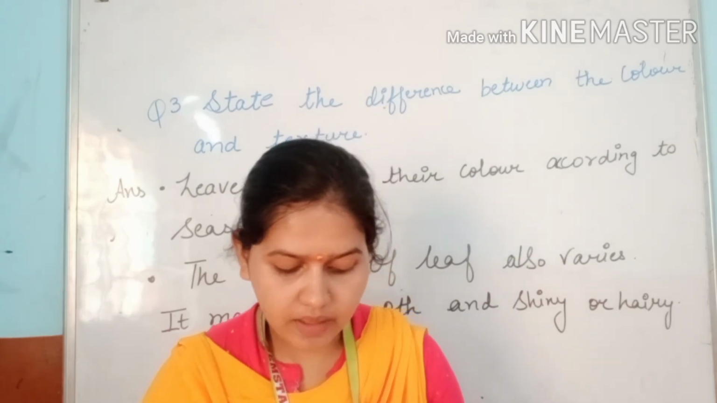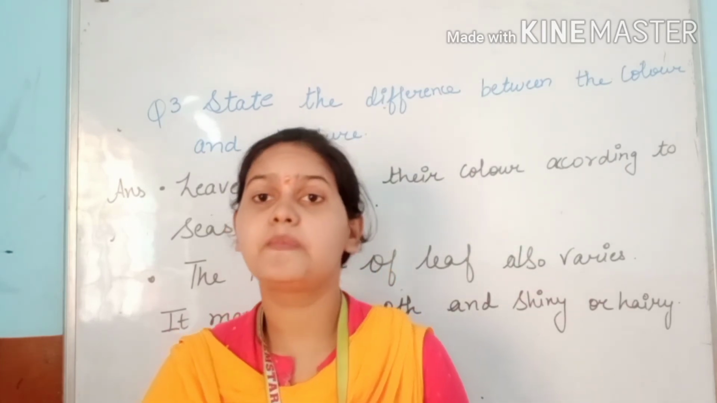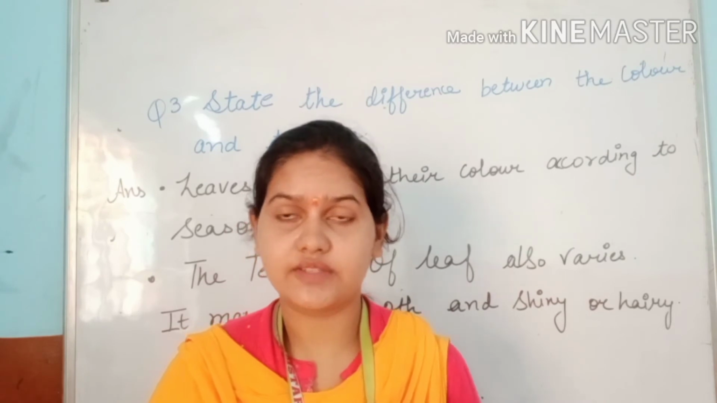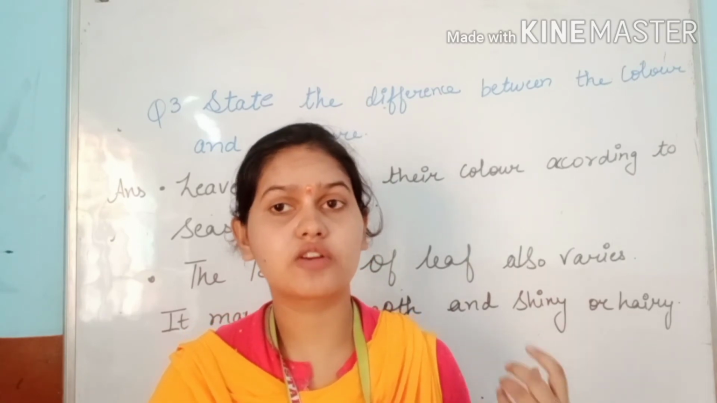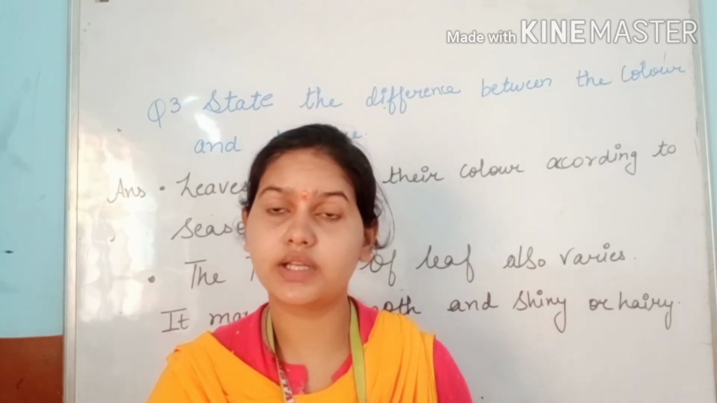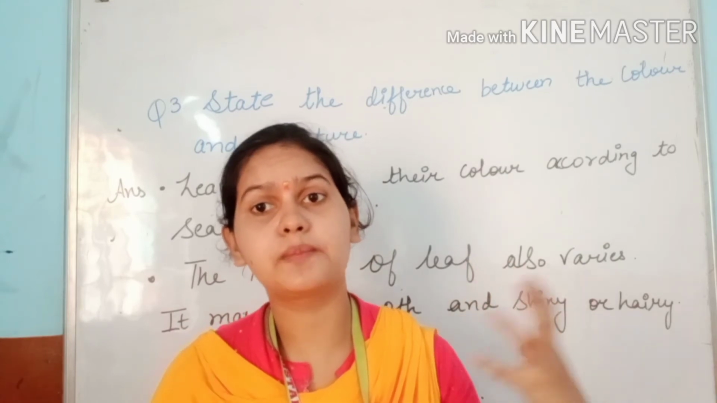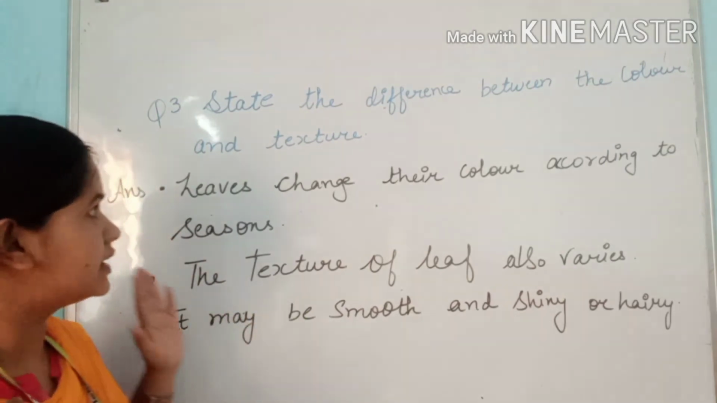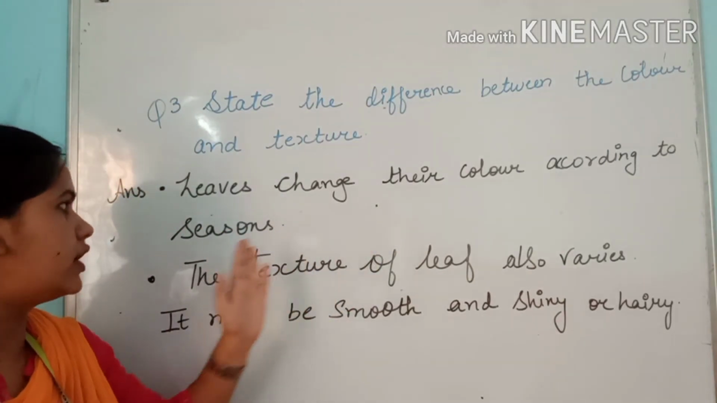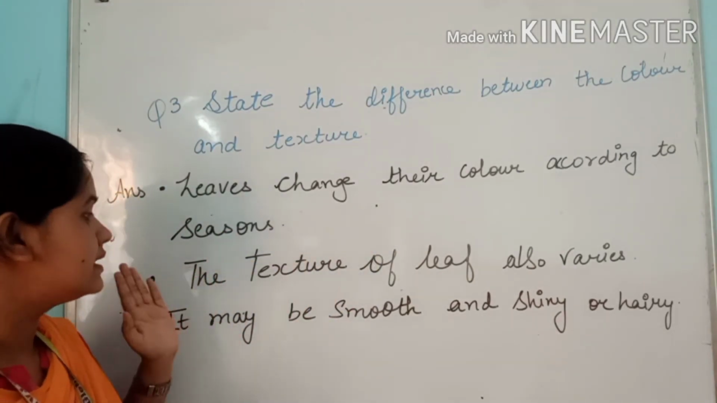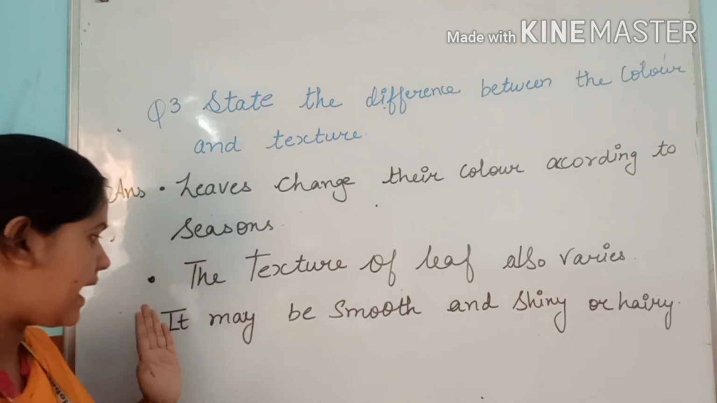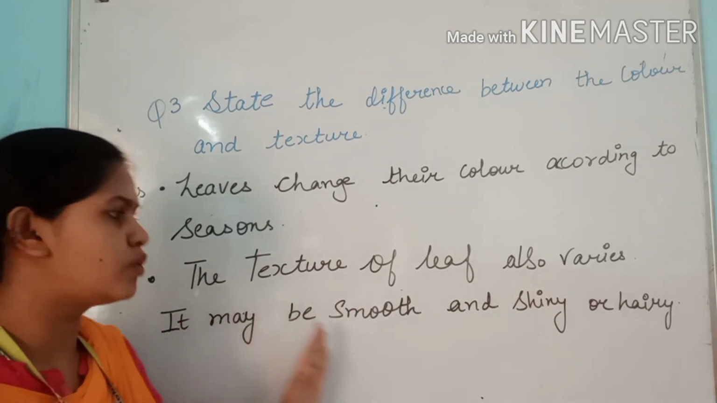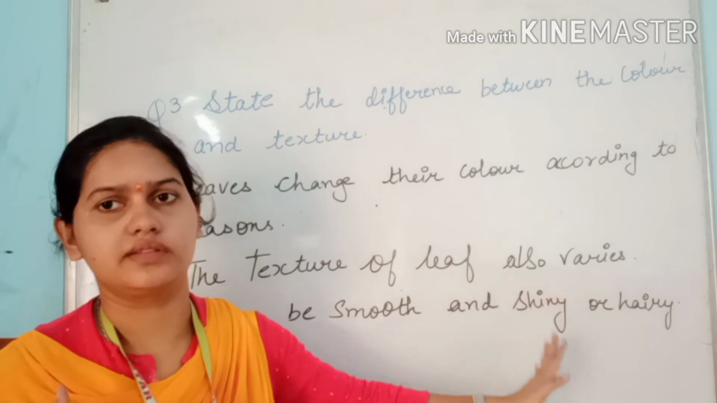And yes, come to the next. State any 4 uses of leaves. As we learned about the uses of plants, right now we are going to learn about their leaves, how they are important in our life. So firstly, please learn this one. The leaves change their color according to the seasons. And the texture of a leaf also varies, as it may be smooth and shiny or hairy, right?